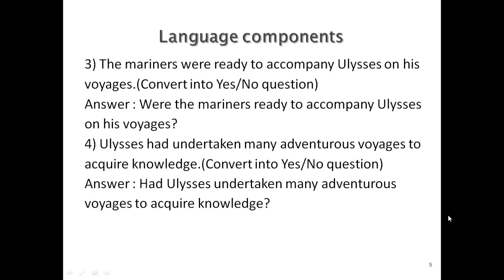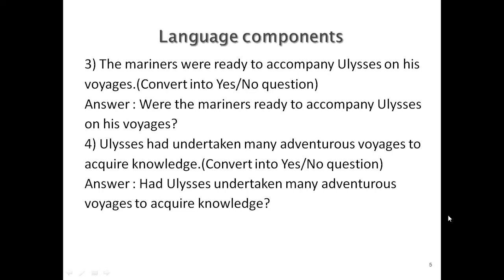Now which are those helping verbs that we can consider? It can be a be verb, it can be a have verb, it can be a do verb, or it can also be a modal. So these are the auxiliary verbs or the helping verbs. I repeat, be verbs, have verbs, do verbs and modals can function as auxiliary or helping verbs. So if you have to frame yes no question, your questions will either start with be verb or have verb or do verb or modal.